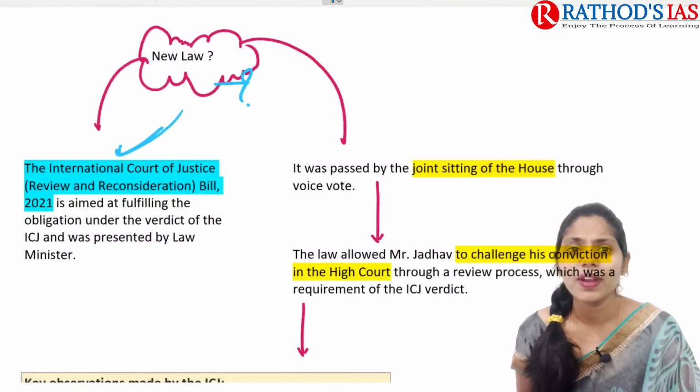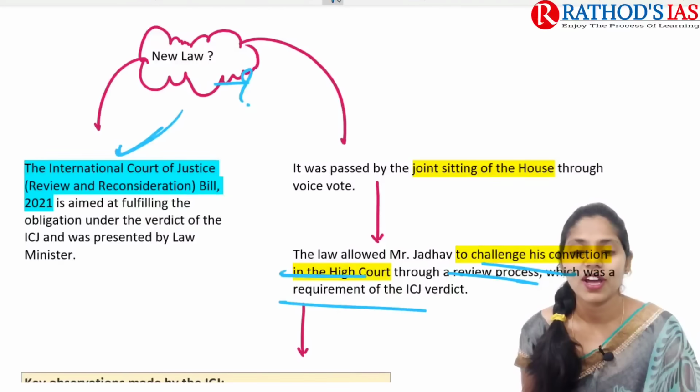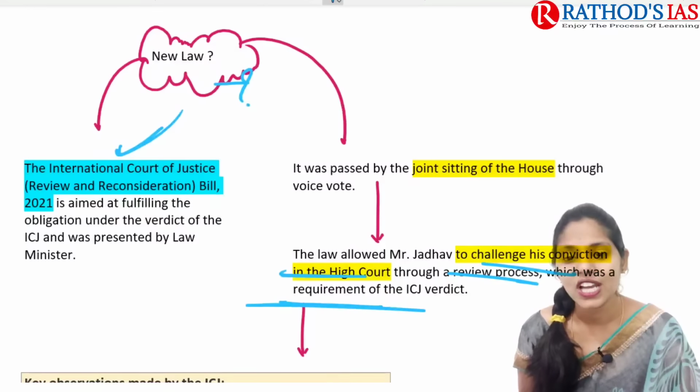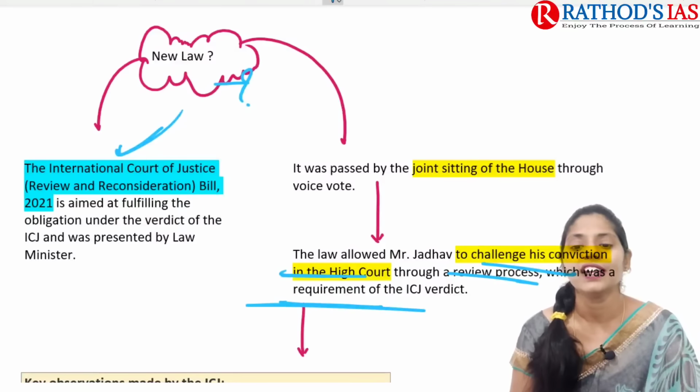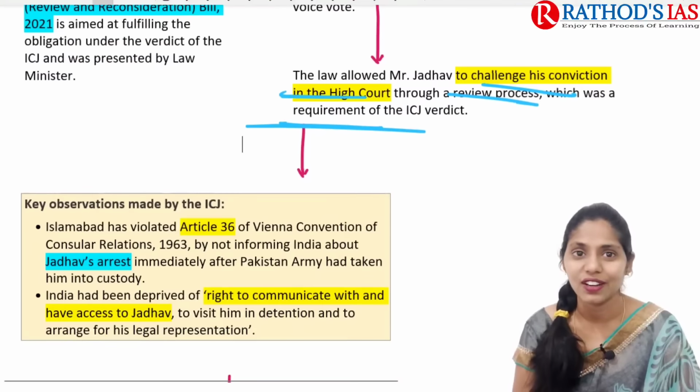This law was passed by a joint sitting of the House through voice vote. And this law allowed Mr. Jadhav to challenge his conviction in the High Court through a review process, which was the requirement of the ICJ verdict. In this way, Kulbhushan Jadhav can go to the High Court and ask for review of his conviction.